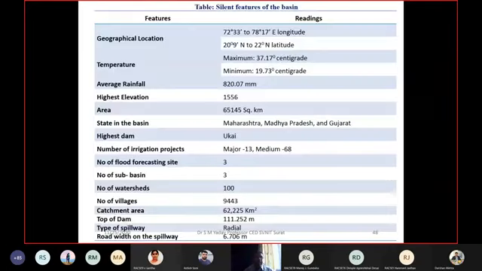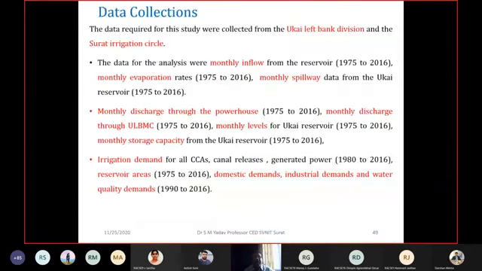These are the salient features of the Ukai Dam. Right from geological information to geographical information to average rainfall 820.07 mm. The dam is a composite dam, partially concrete and partially a gravity dam, right? So what data are required now? Which data have we collected?